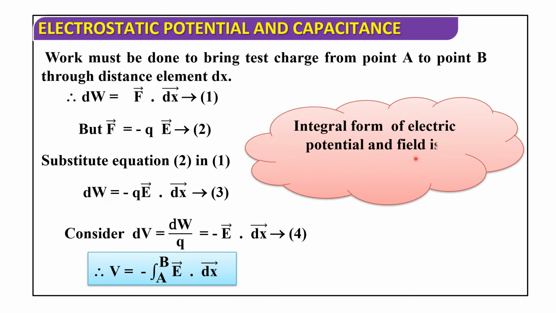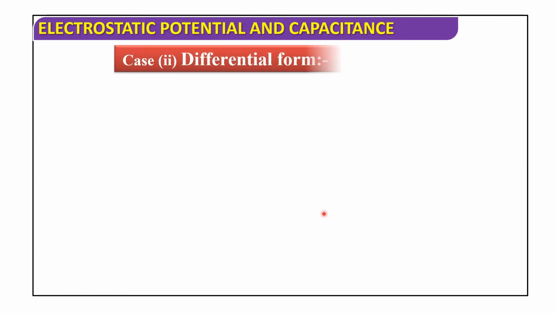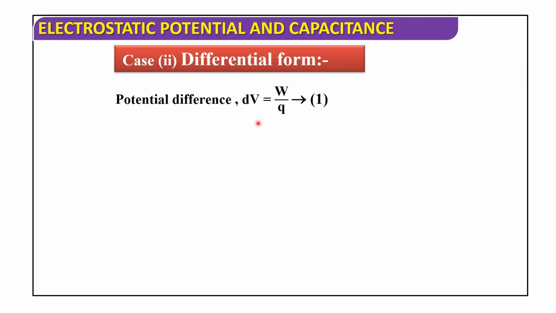So the integral form of electric potential and field is V equals minus integration from A to B of E bar into dx bar. Now the second case, differential form. Potential difference dV equals W by Q. Consider this as equation number 1.